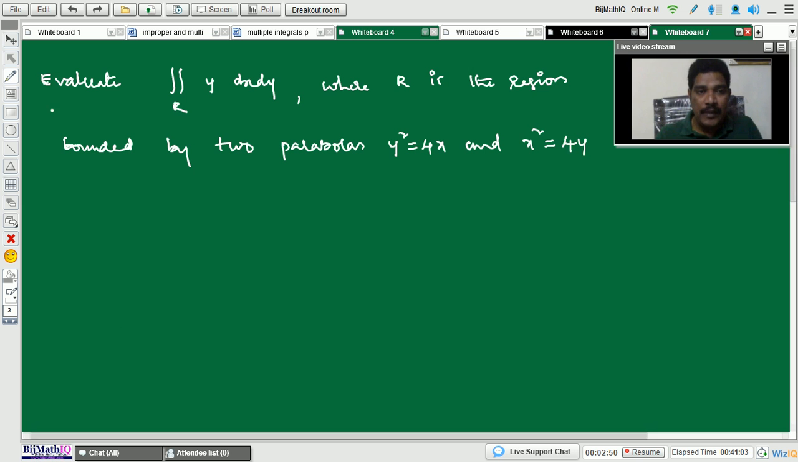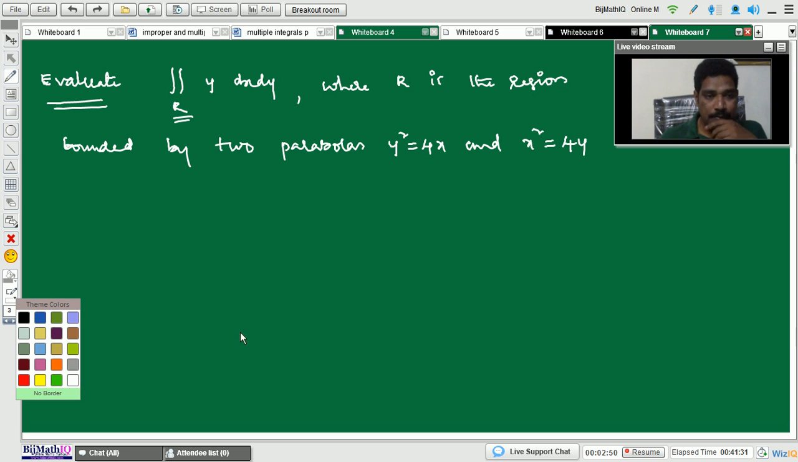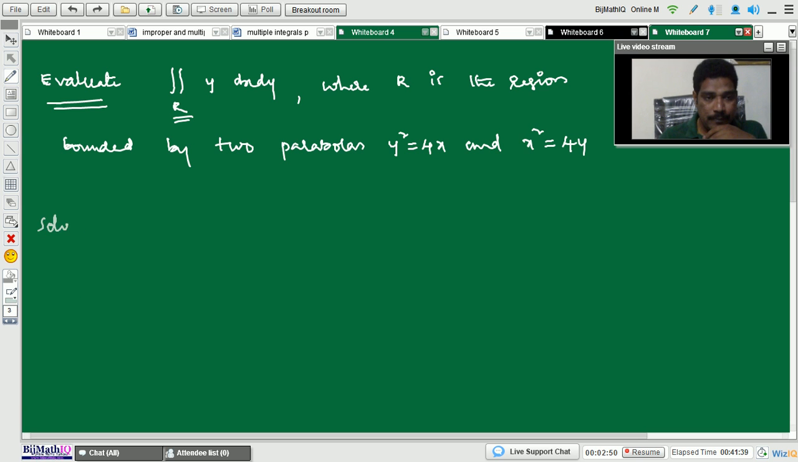This is our problem. Okay. So evaluate the double integral over R of y into dx into dy. This is a double integral. Here, what is R? R is the region bounded by two parabolas, y squared equals 4x and x squared equals 4y. Okay, let us discuss this. Okay, solution. For this I will take a different color pen.